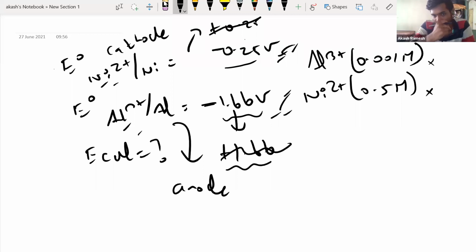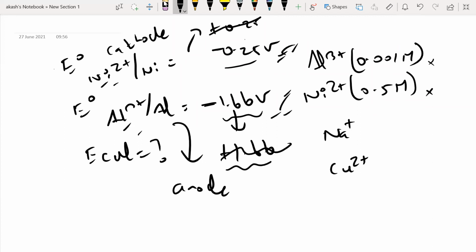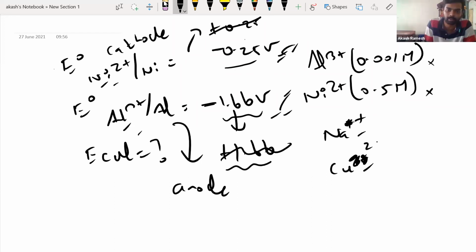There are certain cases, for example, say I form Na plus and say I form Cu2 plus. Forget about the charges. Now sodium and copper are there. Which has more tendency to undergo oxidation? Sodium. So we cannot tell from the charge because this forms Na plus, this forms Cu2 plus.